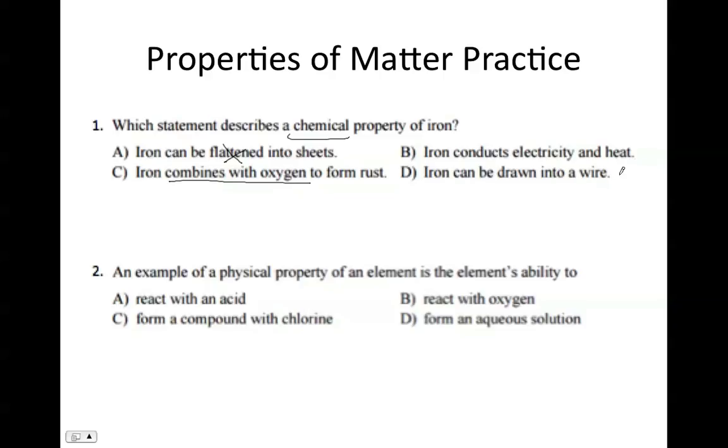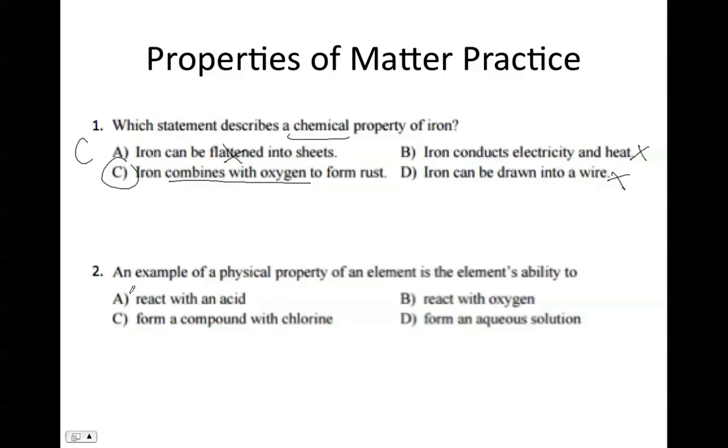B, iron conducts electricity and heat. This is something about iron. Nothing's going to change about it. And then D, iron can be drawn into a thin wire. This also is going to be a physical property, its ability to change shape. So that means then that our answer is C, chemical property is when it can combine with oxygen to form rust.